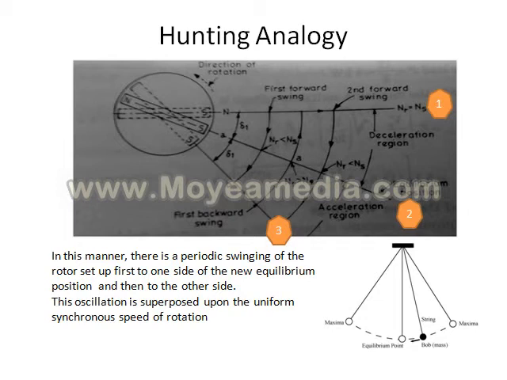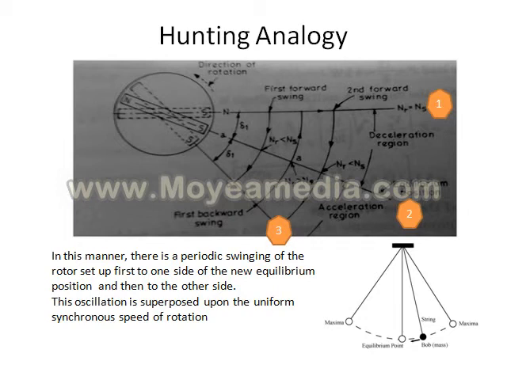But because of the inertia of the system, this swing continues till the point shown as B here, where a new situation is established. The motor torque is more than the load torque.